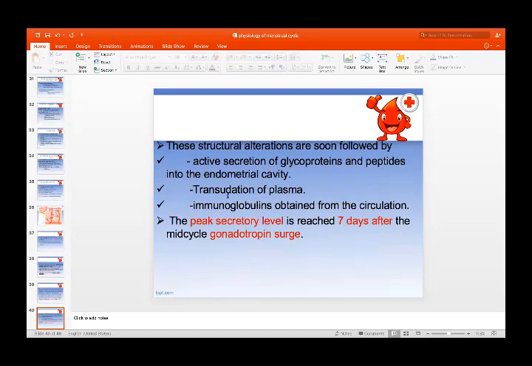These structural alterations are soon followed by active secretion of glycoproteins and peptides into the endometrial cavity, and transudation of plasma immunoglobulins from the circulation. The peak secretory level is reached 7 days after the mid-cycle LH surge.